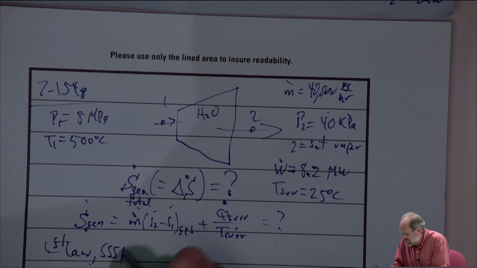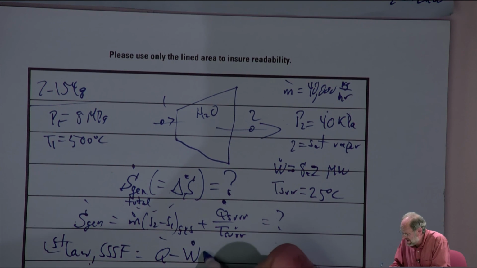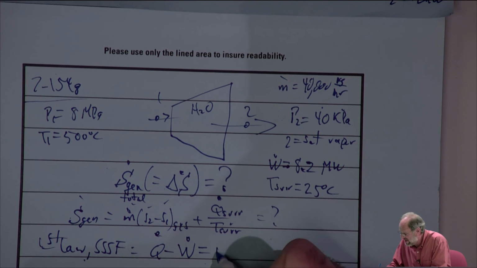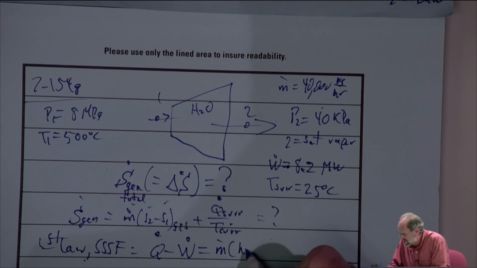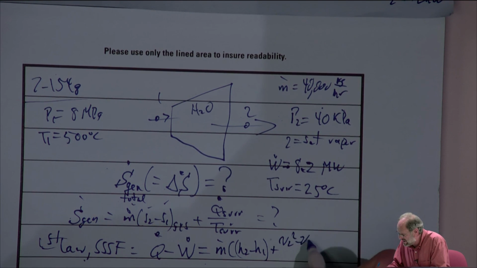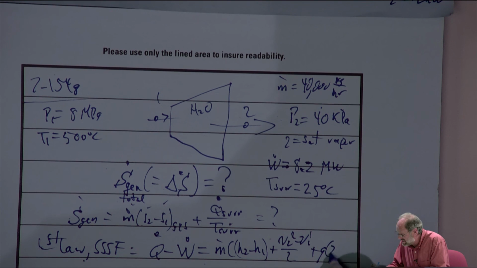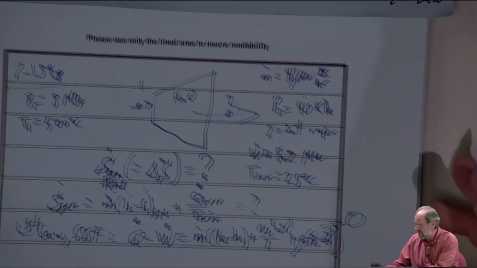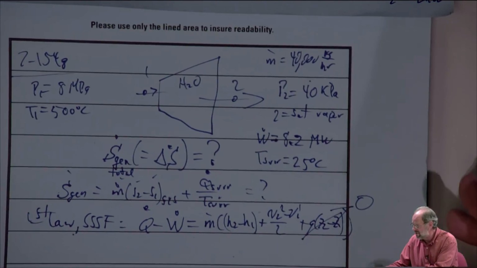First law for a single stream steady flow process, we know that the heat transfer minus the work, or really the power, so rate of heat transfer minus rate of work, is the mass flow rate times the enthalpy change plus the kinetic energy change plus the potential energy change, although we'll note that like so many of the problems of this type, we have no information at all about the geometry, so we can't find the height change even if we wanted to.